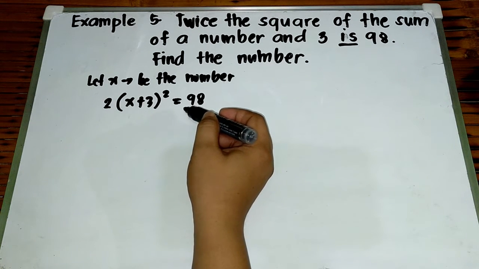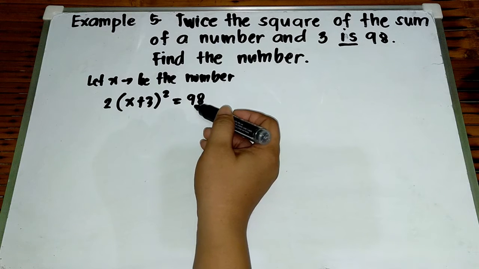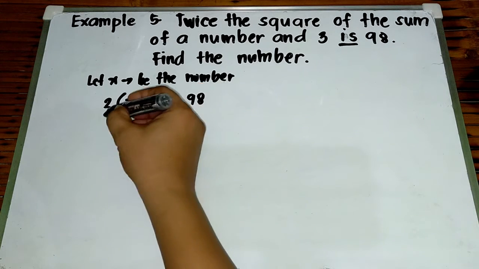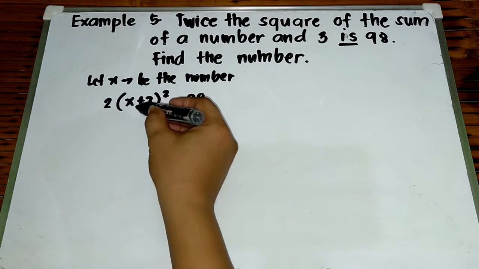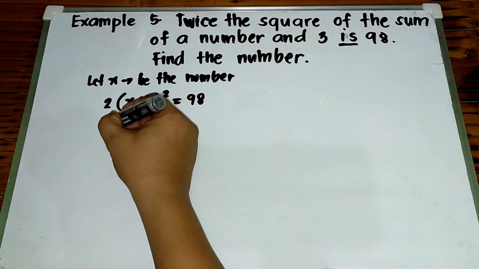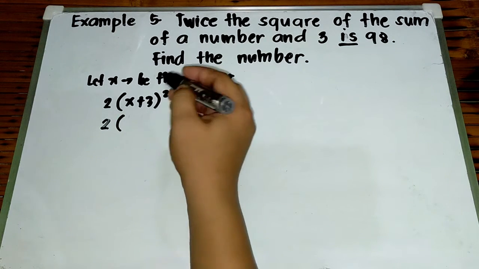There are ways on how to solve this equation. Pero, since we are dealing with factoring, gagamitin natin yung concept ng factoring. So, again, ang gagawin dito is i-expand natin itong square of x plus 3. So, just copy 2 first. 2 times square of x plus 3.